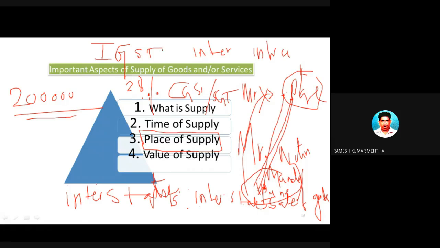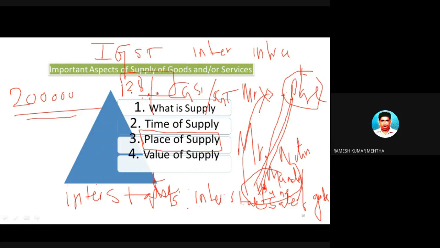Now, what is IGST? Integrated Goods and Services Tax. So in case of an interstate sale, please remember the GST levied is neither CGST nor SGST, it is IGST.